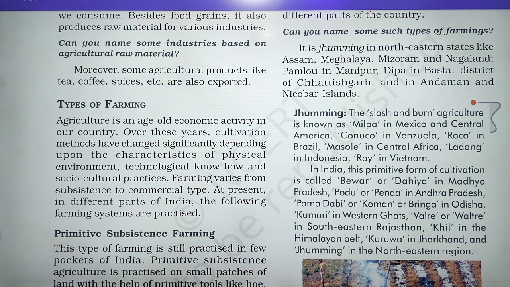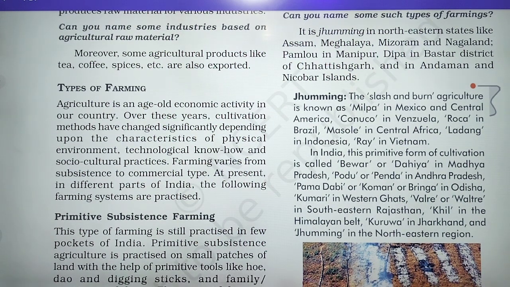Now in India, this primitive form of cultivation is called Bewar or Dahiya. Bewar or Dahiya is the name of what? This primitive form of cultivation. Also, this is about countries other than India.